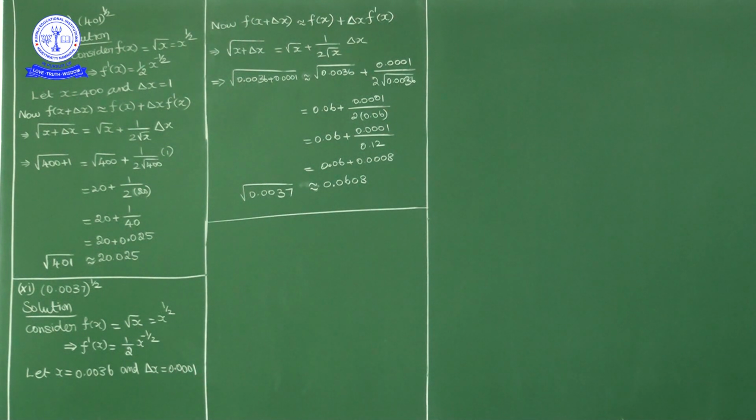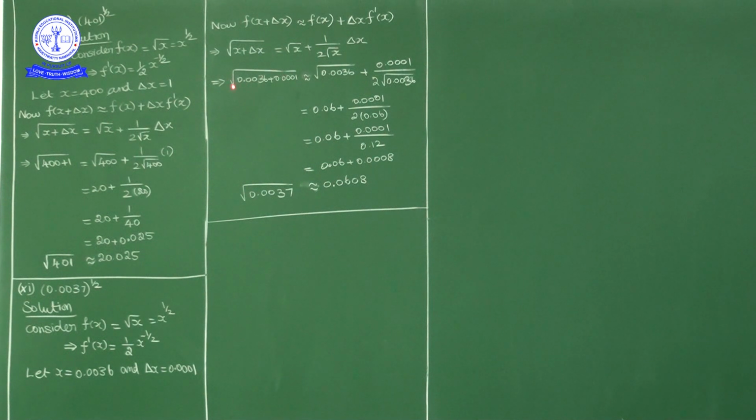Okay, now using the condition f of x plus delta x is equivalent to f of x plus f dash of x into delta x. Okay, now f of x plus delta x is square root of x plus delta x, equal to f of x, which is square root of x, plus delta x into f dash of x, which is 1 by 2 root x. Okay, now in place of x substitute 0.0036 and in place of delta x substitute 0.0001. So what do we get?